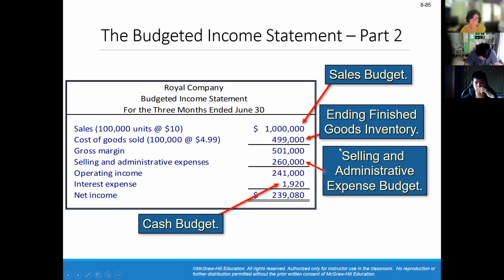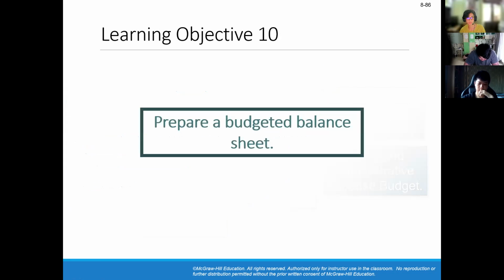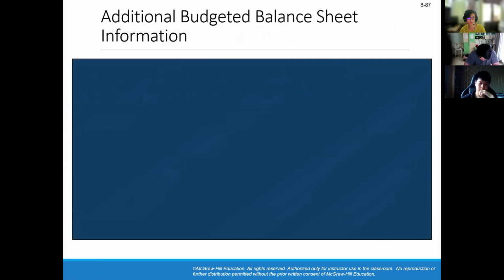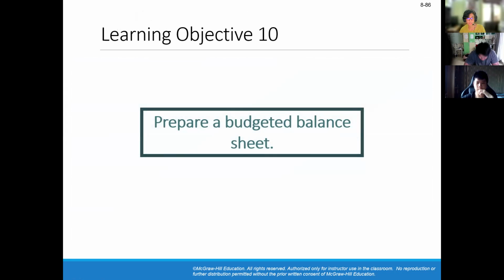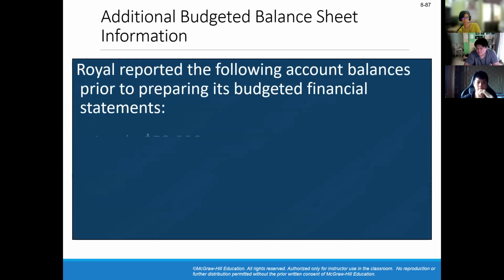Yep, that's the ending finished goods inventory. This will give us a gross margin, to which we subtract selling and administrative expenses to get the operating income. Then we subtract interest expense to get the net income. So we will prepare the budgeted balance sheet.